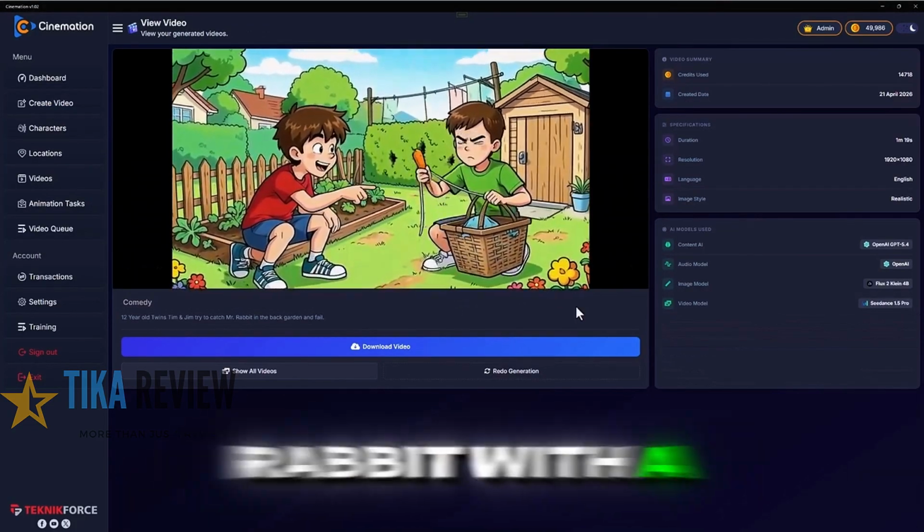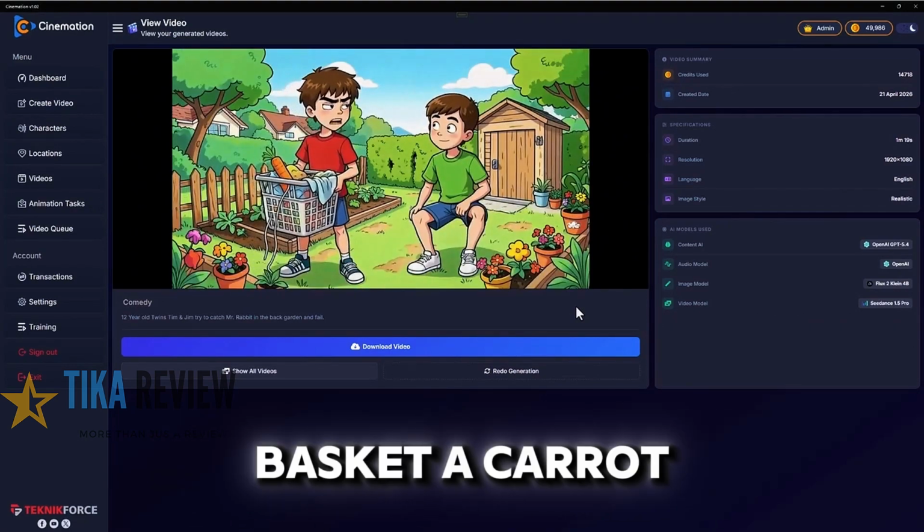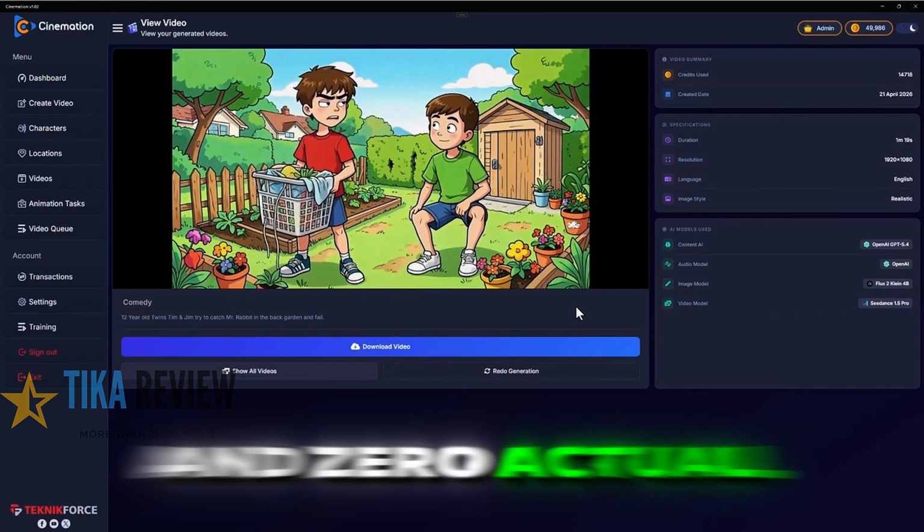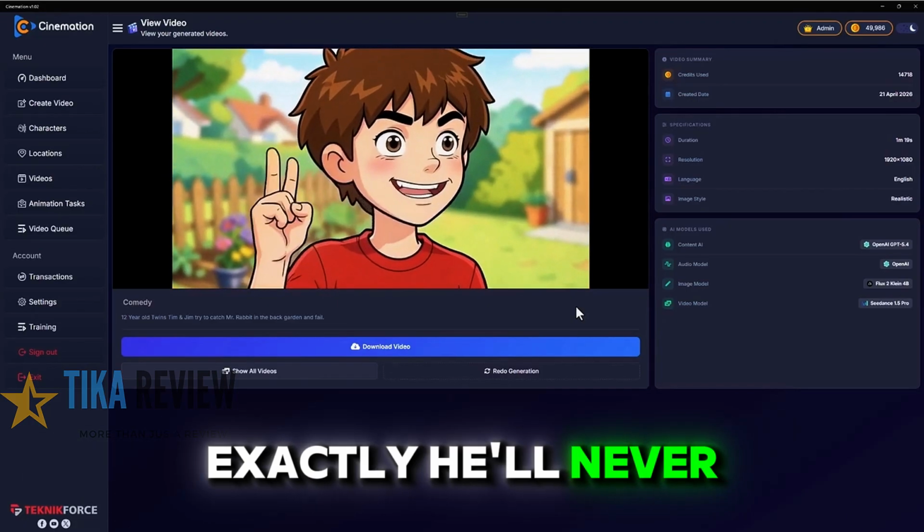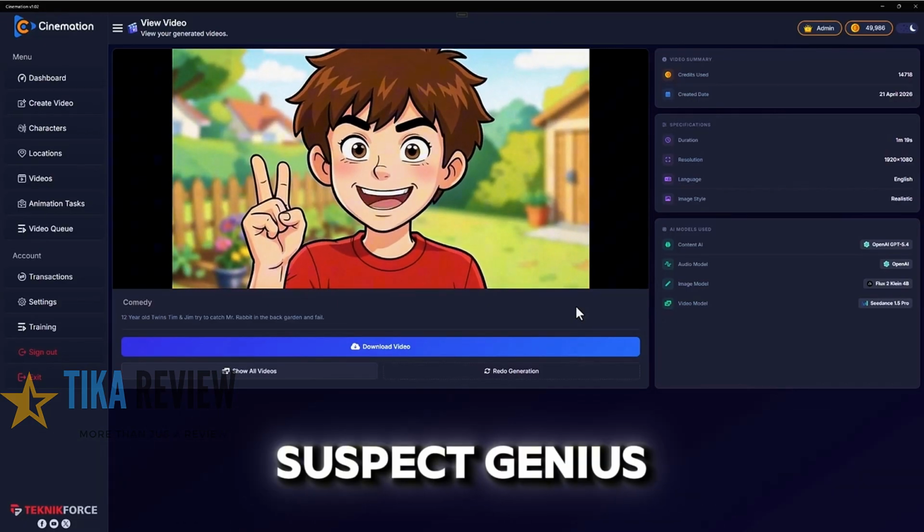We catch Mr. Rabbit with a basket, a carrot, and 0 actual skills. Exactly. He'll never suspect genius.